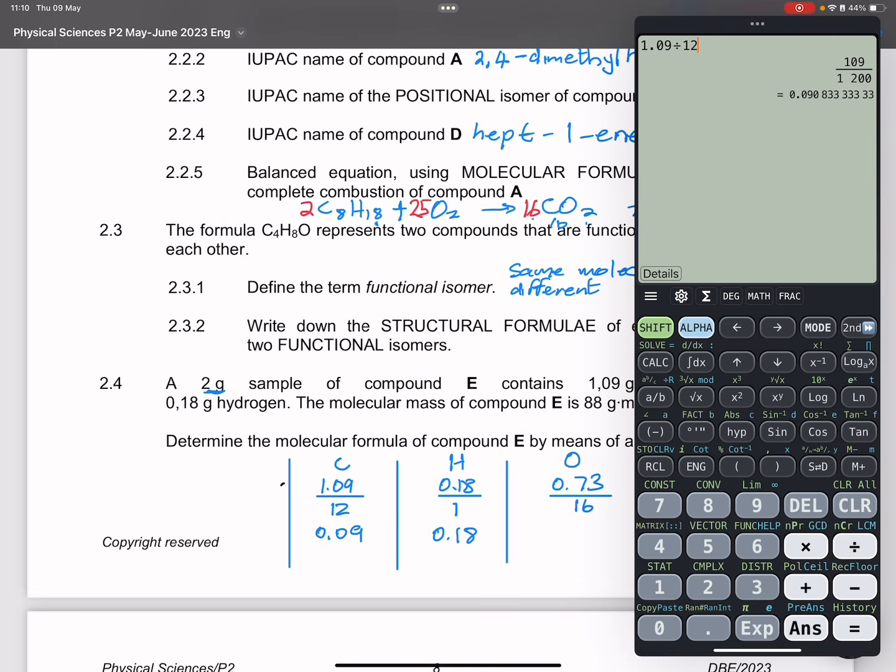And oxygen, 0.73 divided by 16, gives 0.045, or we can say 0.046.